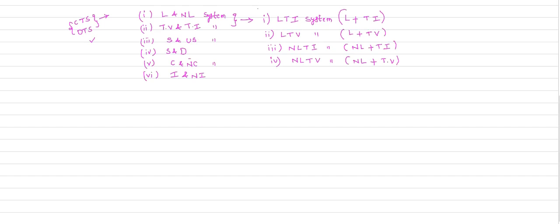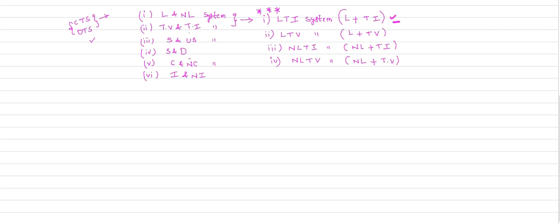So based on the first two categories, we classify the systems further. Apart from all four categories, the first category, the LTI system, is very important. Whatever systems are available, they are all under the classification of LTI system only. The real-time system is always the LTI system. We will talk about this LTI system in detail in the later course of this subject.